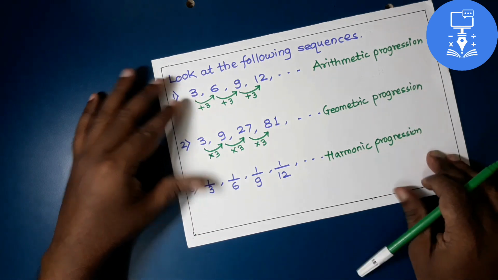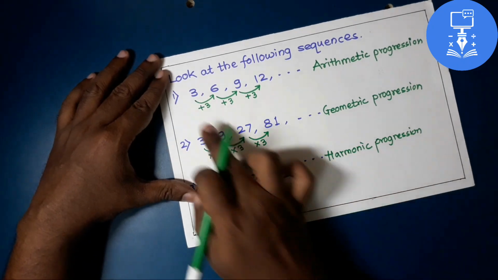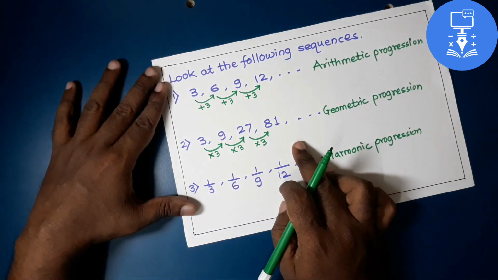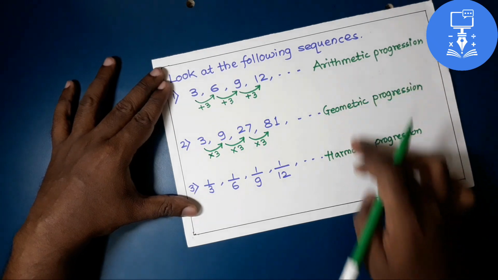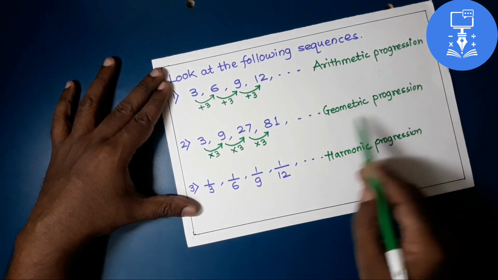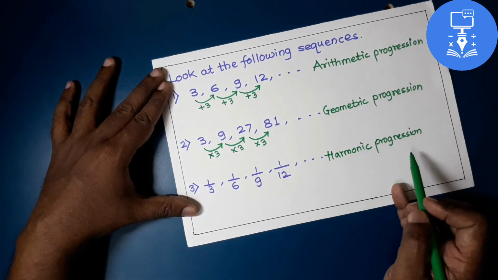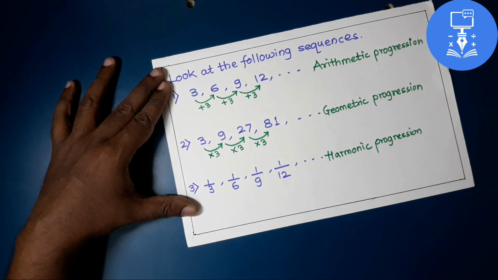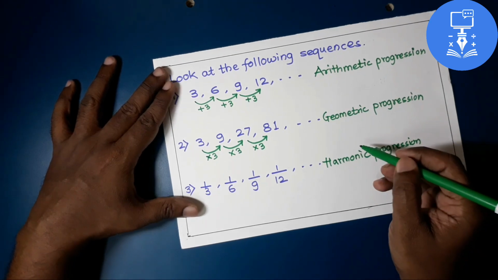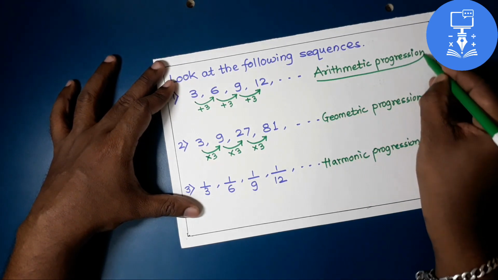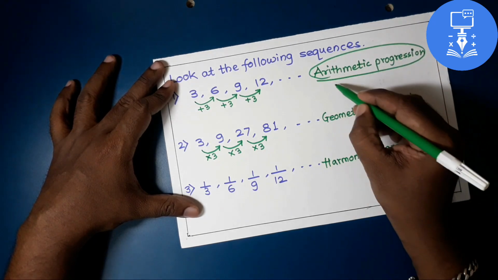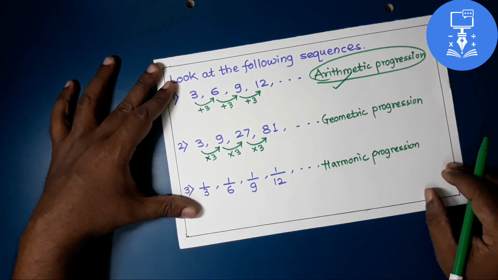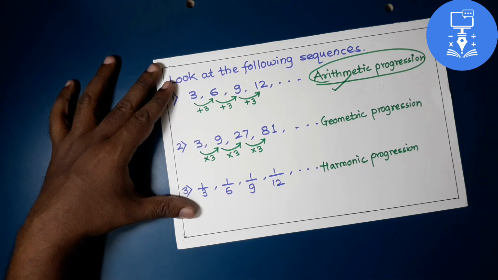So here we can say that if the sequence has a particular relation, then it can be classified into 3 types: arithmetic progression, geometric progression and harmonic progression. Now in 10th standard, we are going to deal with arithmetic progression. So let's see what arithmetic progression is.